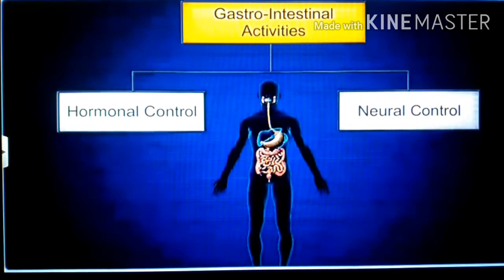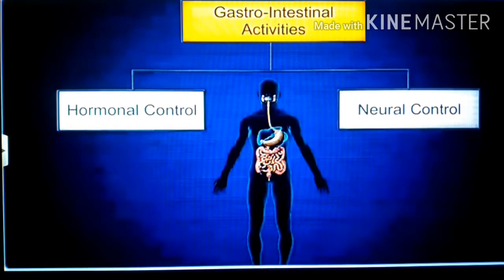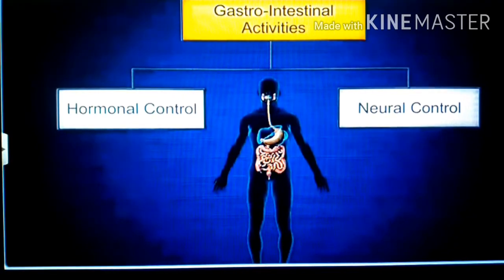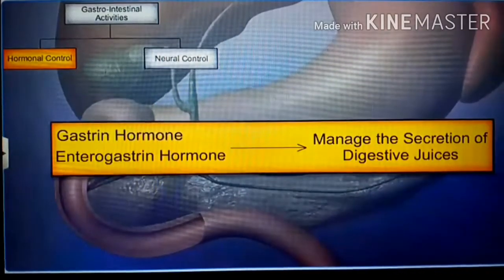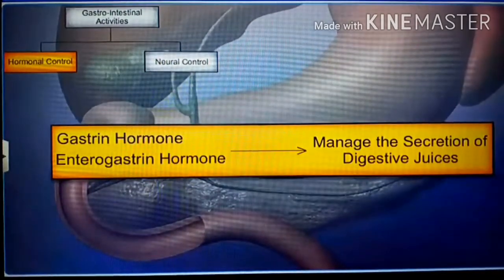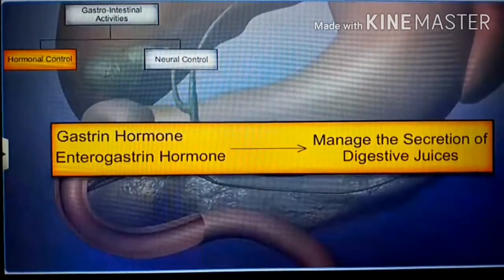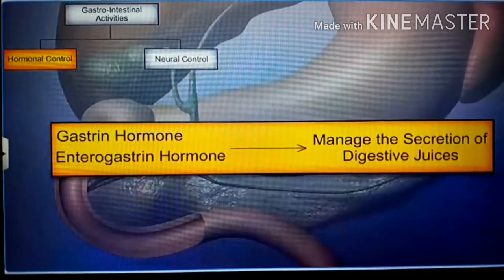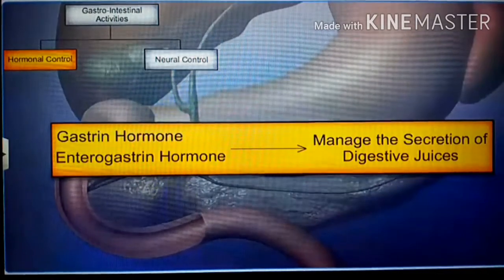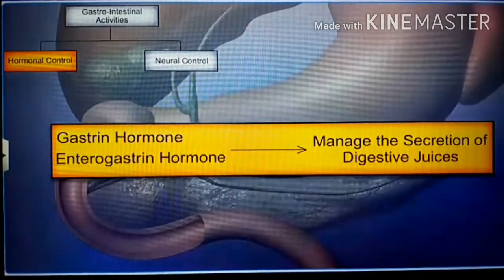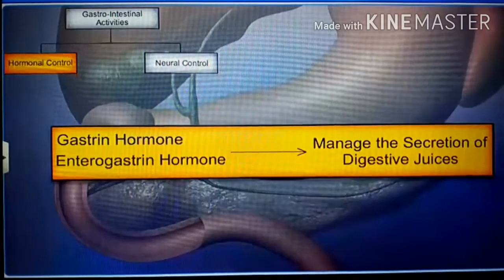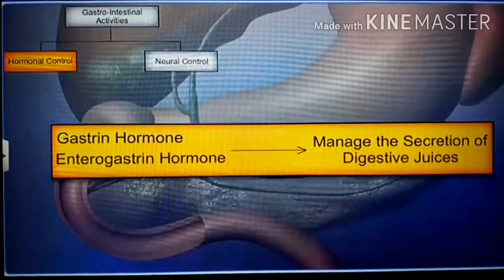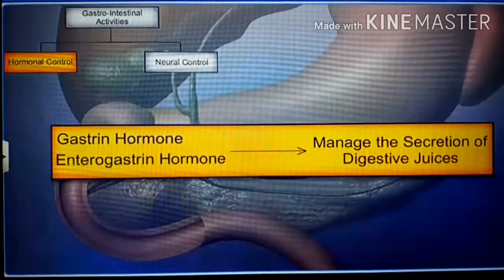Interestingly, proper coordination takes place in the gastrointestinal activity between hormonal control and neural control. So, in this way, hormonal control takes place. First, the gastrin hormone is secreted from the mucosa of the pyloric stomach or lower part and manages the secretion of digestive juices. Its function is the stimulation of secretion of HCl and pepsinogen from the gastric glands in the stomach.